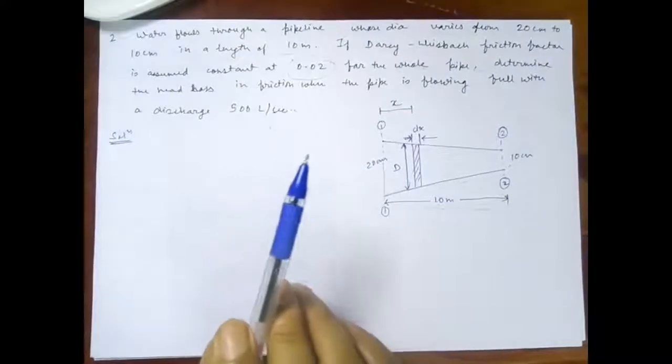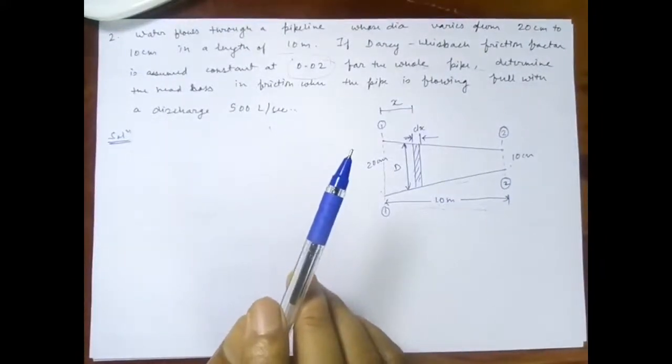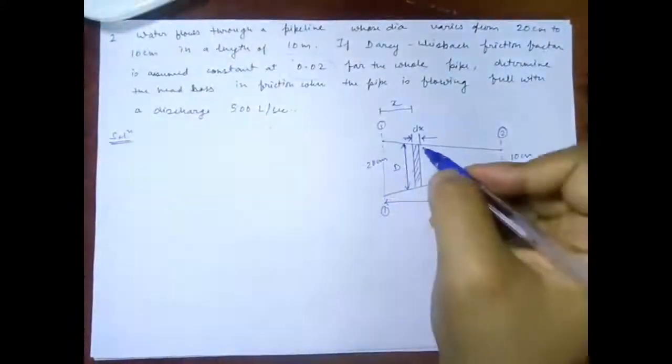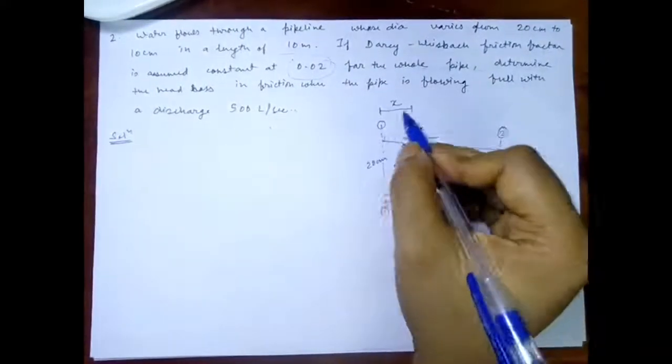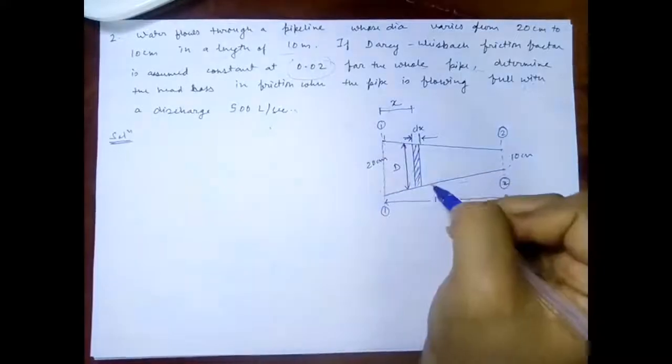So in this case we don't have a defined cross section, so let us consider that there's a section of thickness dx at a distance of x from this section 1, that is at 20 centimeter.